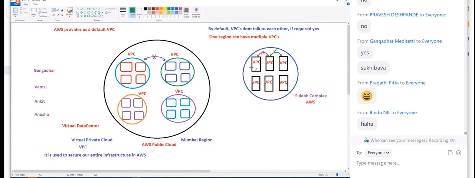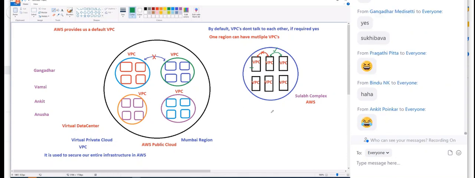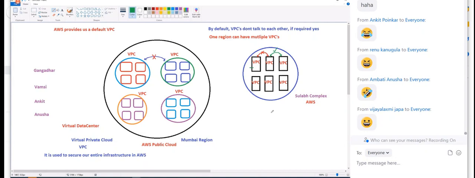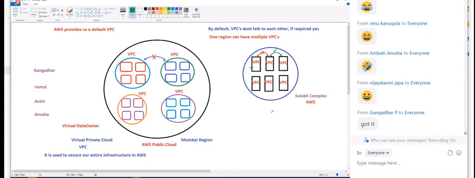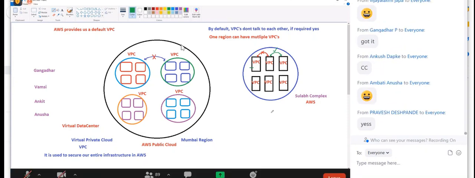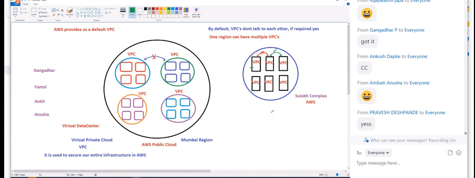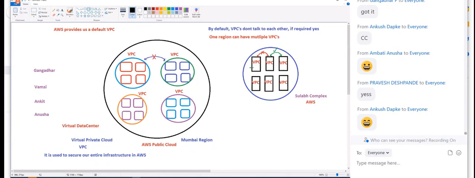Got it? Understood? So VPC is a very big section. I just gave you a trailer on VPC, but we have NACL and there are so many things. Okay, so let me hypnotize you a bit here now.